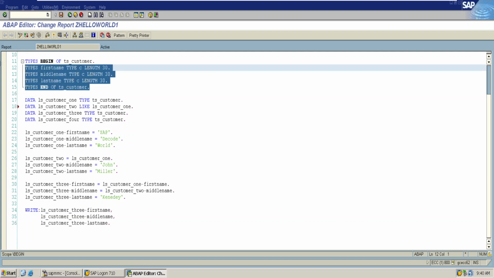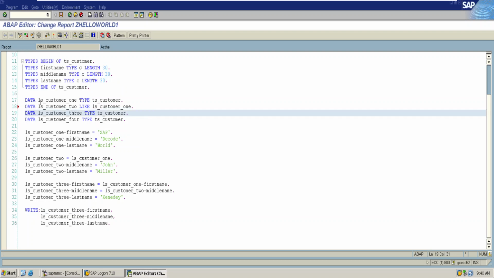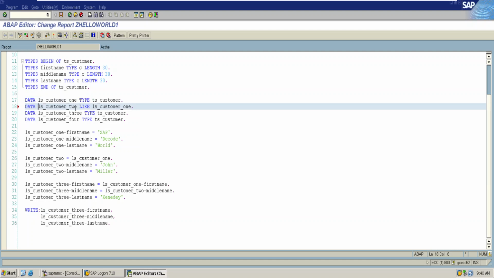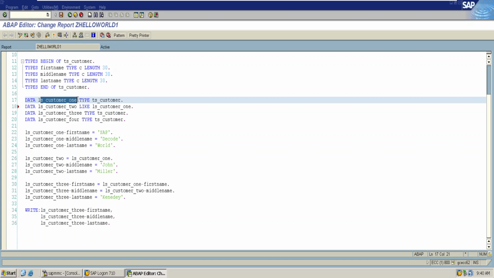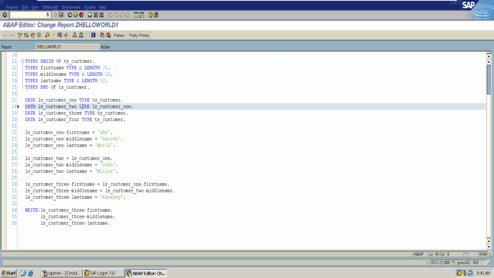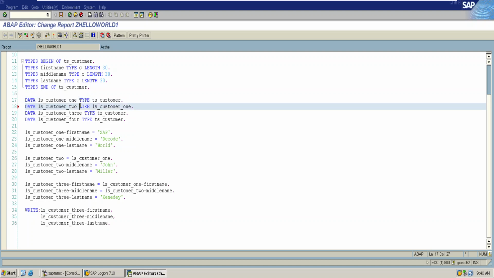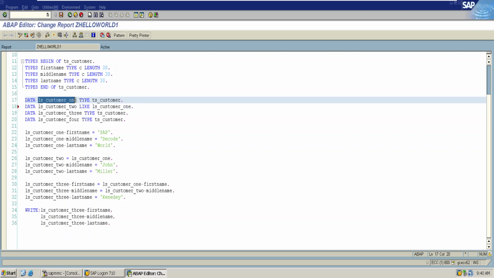Now this is the type structure. Thus for using the type structures, we are accessing by using the keyword type, and for using the data variable structures, we are accessing by using the like keyword. Make sure whenever you use the type keyword, it is always the type structure, and whenever you use the like keyword, it is always the data structured variables or data variables.